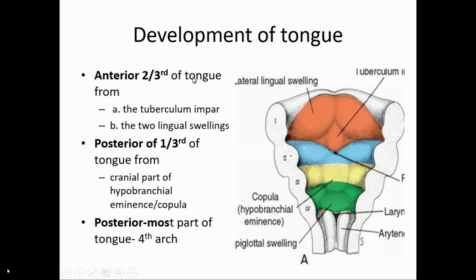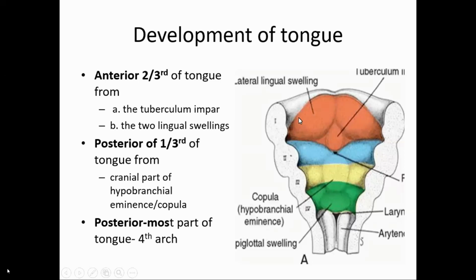So the anterior two-third of the tongue develops from the tuberculum impar. In the first pharyngeal arch, there is the formation of 3 swellings. In the midline, the swelling is the tuberculum impar, and on either side are the 2 lateral lingual swellings. These swellings fuse and elongate to form the anterior two-third of the tongue.